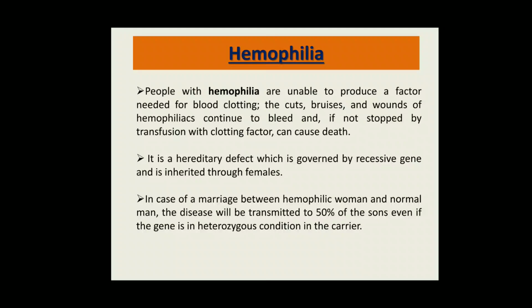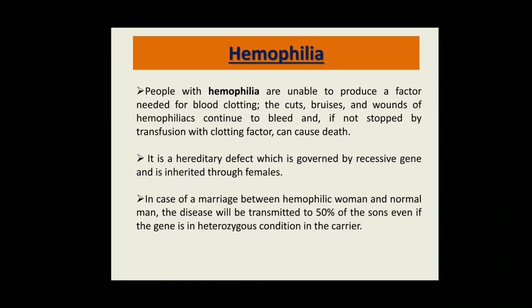It is a hereditary defect governed by a recessive gene and is inherited through females. In a marriage between a hemophilic woman and a normal man, the disease will be transmitted to 50% of their sons, even if the gene is in heterozygous condition in the carrier.